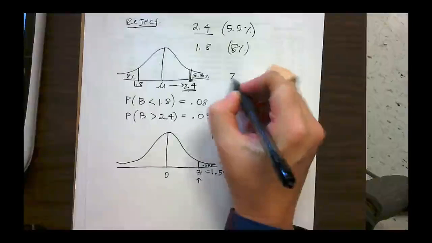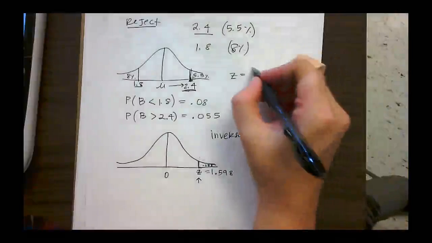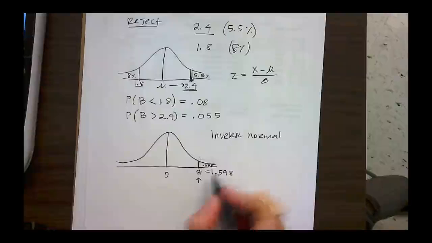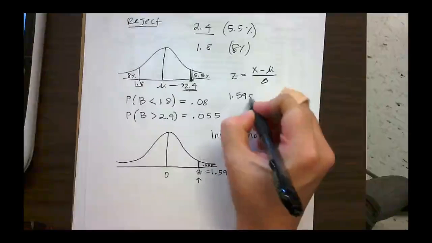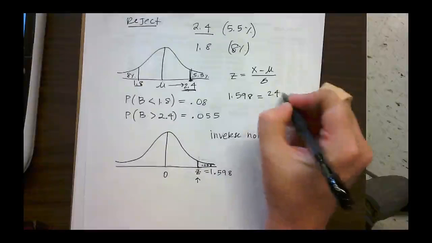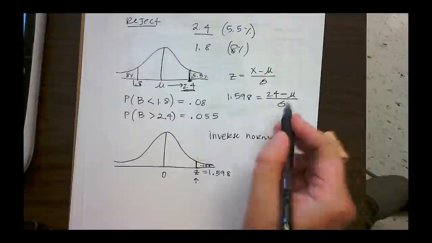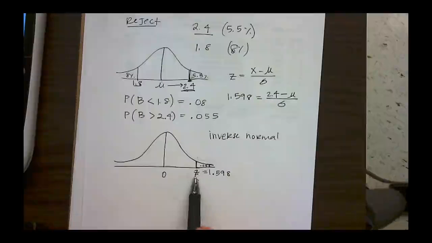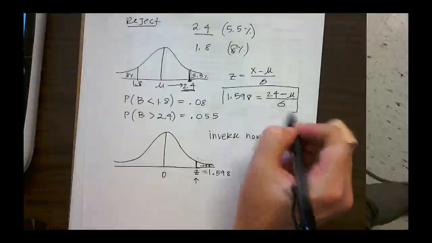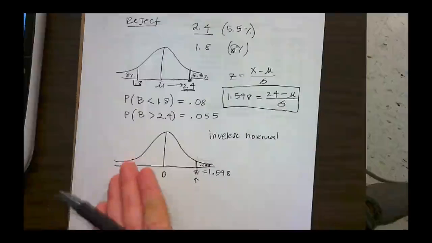So we use the z-score formula to help us organize that information. It's x minus mu divided by sigma. So the z-score, the number of standard deviations, is 1.598. That equals my x value, which is 2.4. I don't know my mean, nor do I know the standard deviation of this data set. I can't use 0 and 1. That's for the normal set. So here's one equation I'm going to use. Now it has two variables in it, so I can't solve it yet. That's why we have another piece of information.